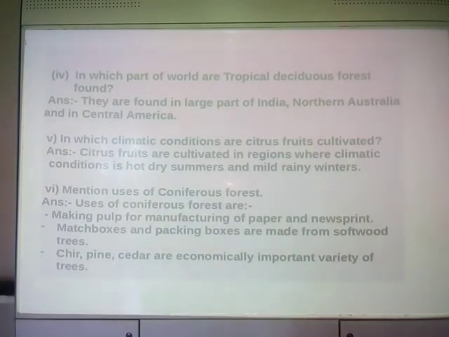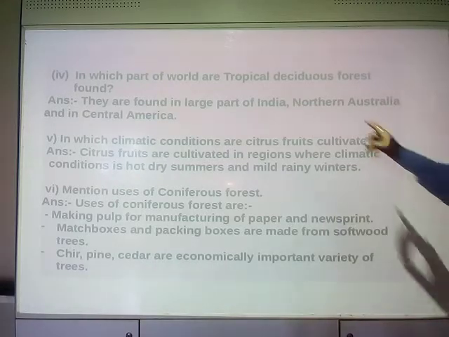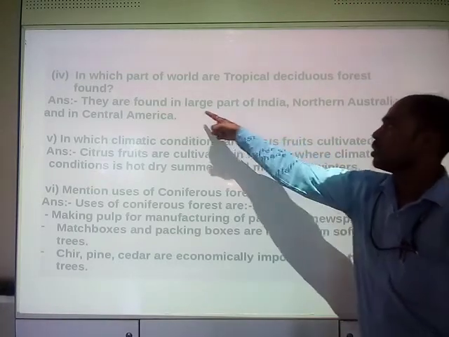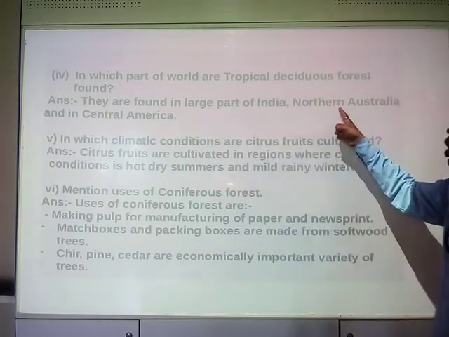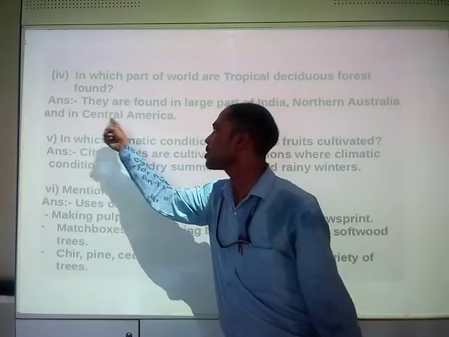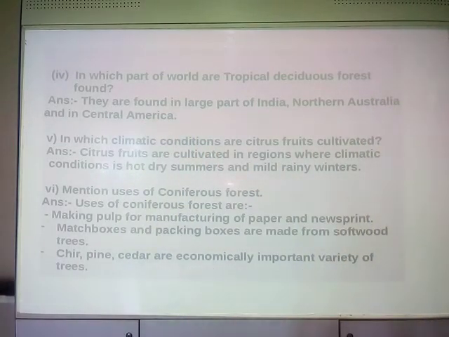Tropical deciduous forests are found in a large part of India, northern Australia, and in Central America. Clear? Yes. Now coming on to question number 5.